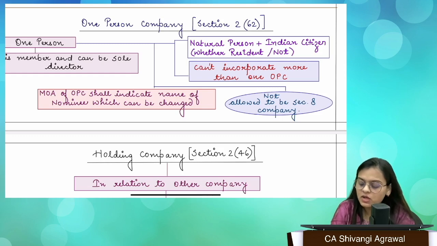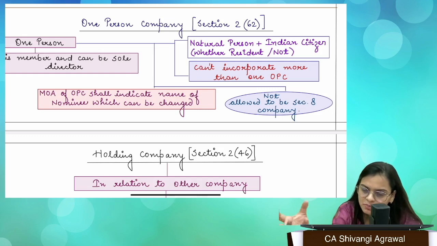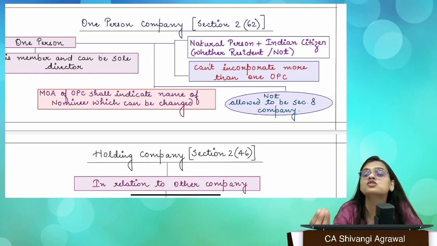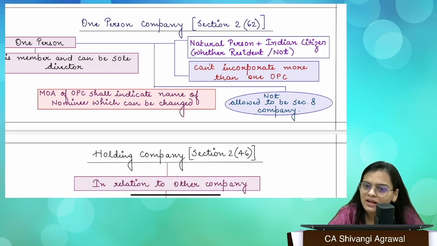Okay, so although there was a concept of one man company, otherwise this has been a newly introduced concept under Companies Act 2013, and this has immense benefits because the individual entrepreneurs who do not have multiple people to come together and form a private company or a public company, because in public company you need at least 7 persons, and in private company also you need at least 2 persons, right? So the ones who do not have a lot of people, what they can do is they can form a one person company. So it helps the individual entrepreneurs, right?